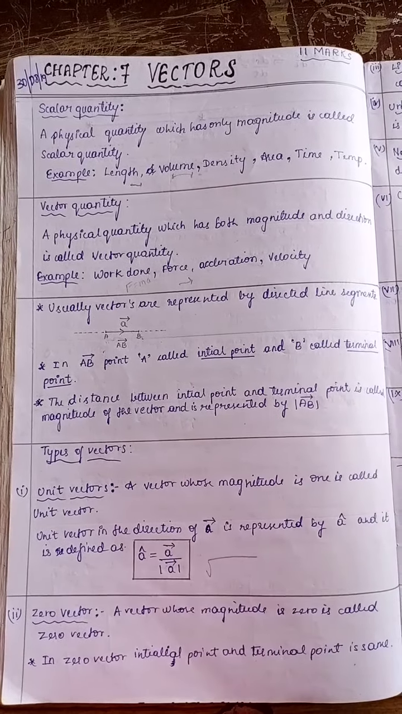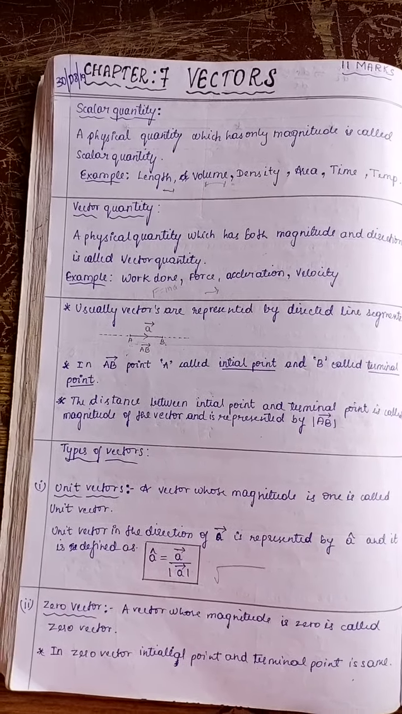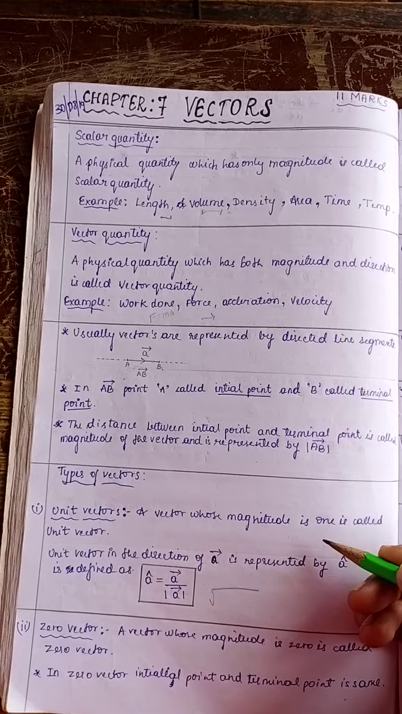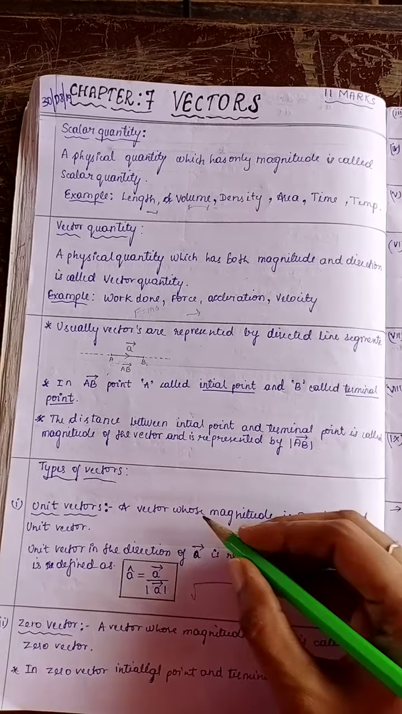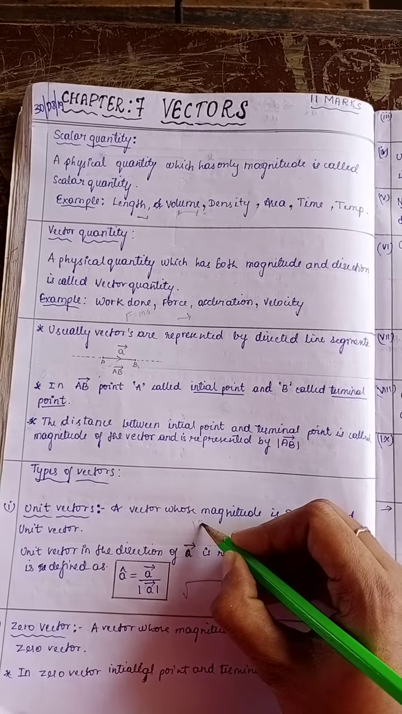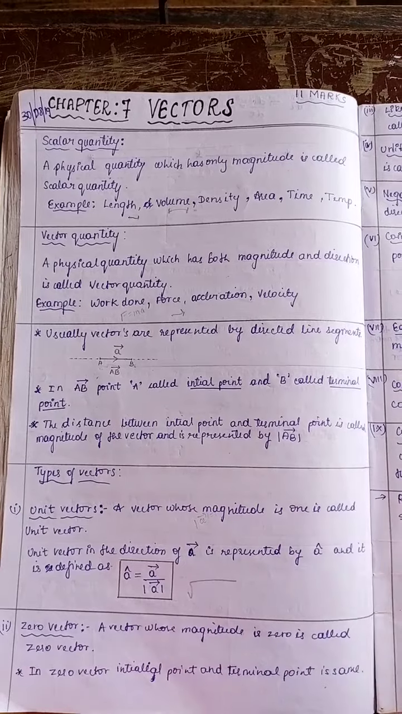Next is about the types of vectors. There are many types of vectors. Let us discuss. The first one is the unit vector. A unit vector is a vector whose magnitude is 1. Magnitude means the modulus of that vector. Consider a vector a. If the modulus of a is equal to 1, that is called a unit vector.